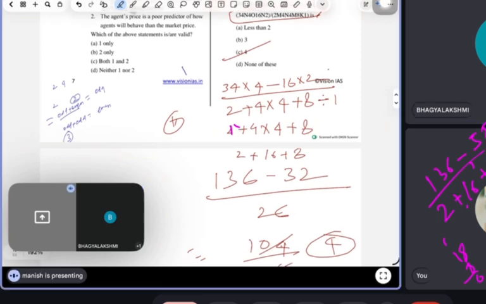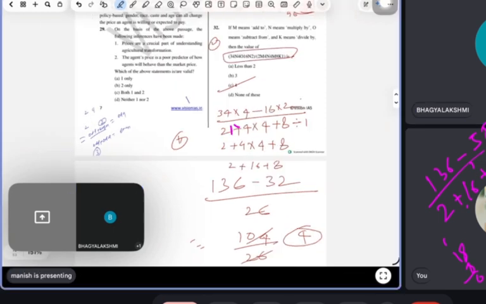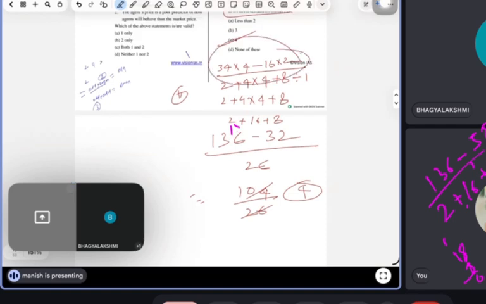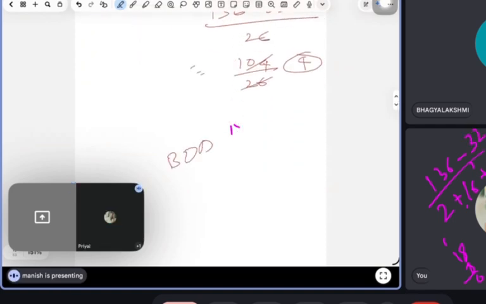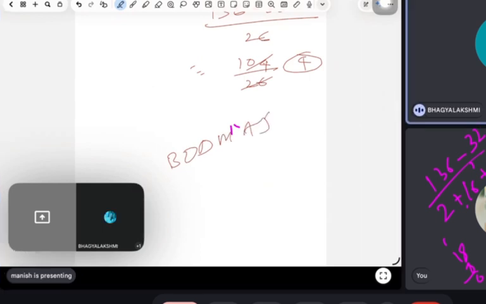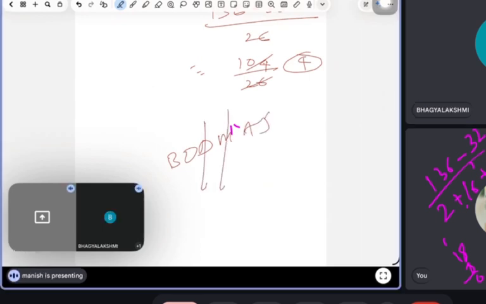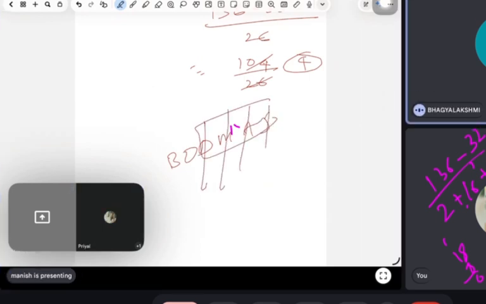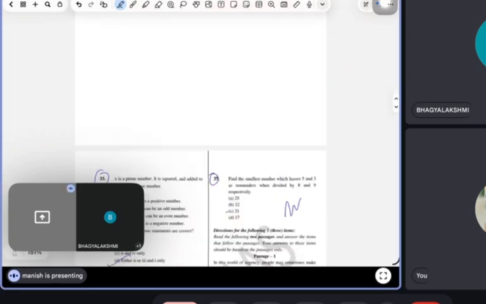I got the answer. So guys, when you get this kind of value, multiplication plus division, always follow this approach, BODMAS. We have to follow the rule: division, multiplication, addition, and subtraction. So always follow this approach. This is what the question is saying basically.